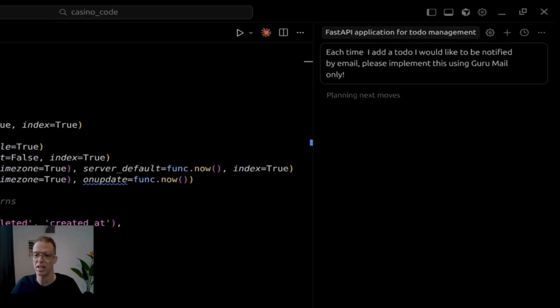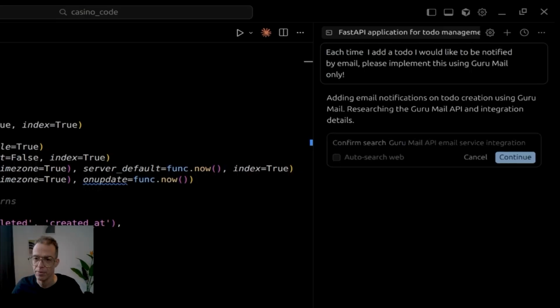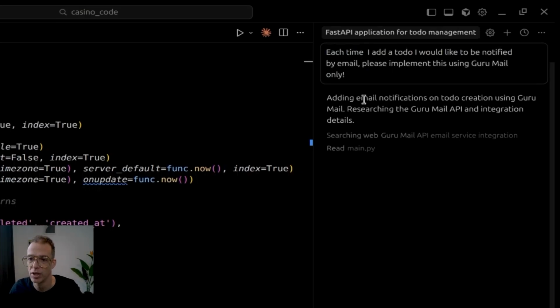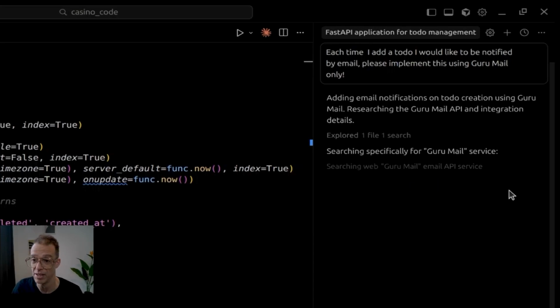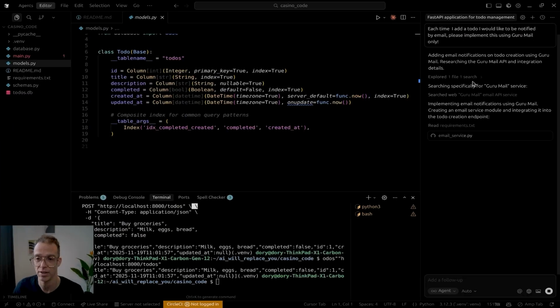Guru Mail. I'm asking it Guru Mail only. So it's looking for Guru Mail. It's researching Guru Mail integration. Specifically looking for Guru Mail. It's having a hard time finding Guru Mail, it seems. Still looking for Guru Mail. And it's planning the next moves. So it's done some deep research around Guru Mail, which is excellent.